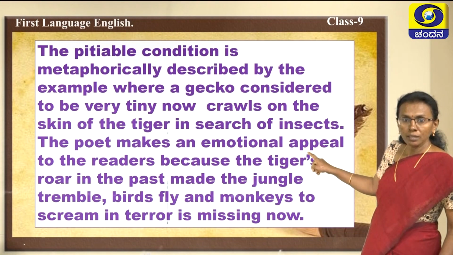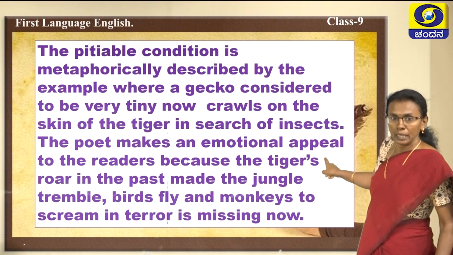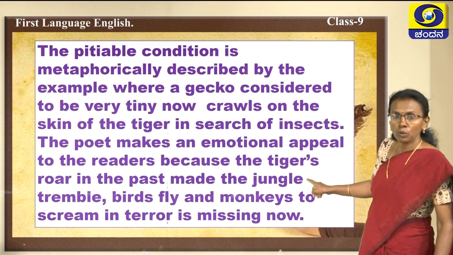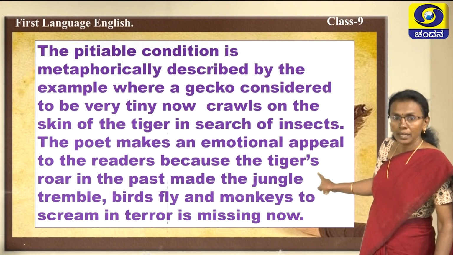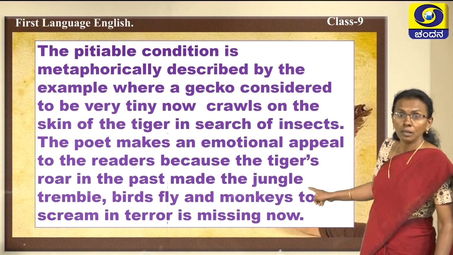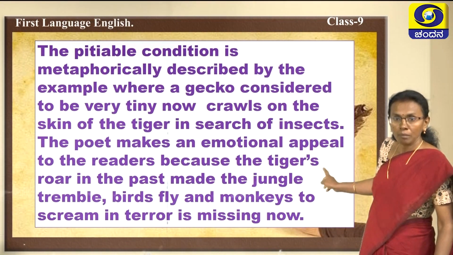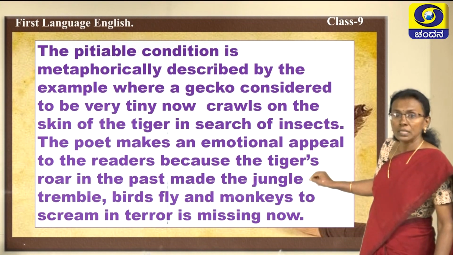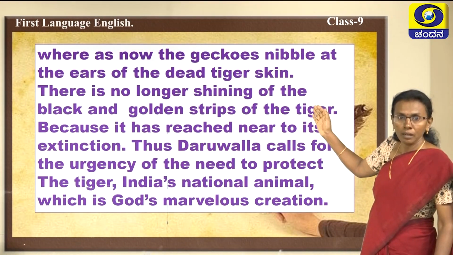The poet makes an emotional appeal to the readers because the tiger's roar in the past, which made the jungle tremble, birds fly, and monkeys scream in terror, is missing now. Understood? We are coming to the next para.